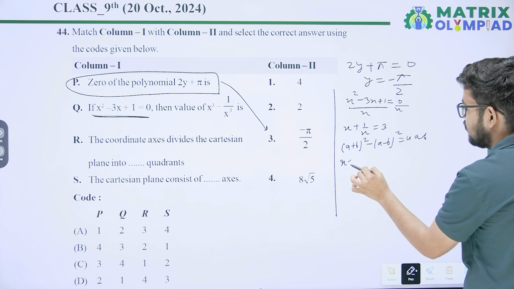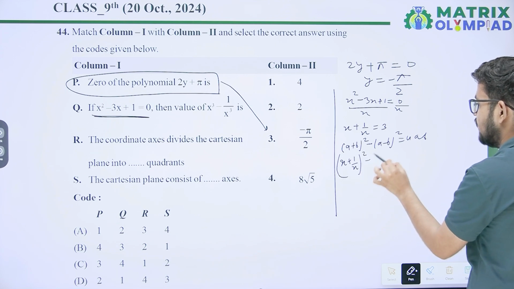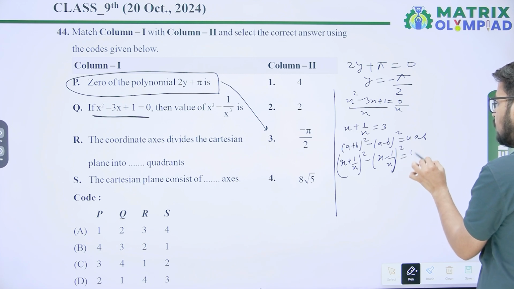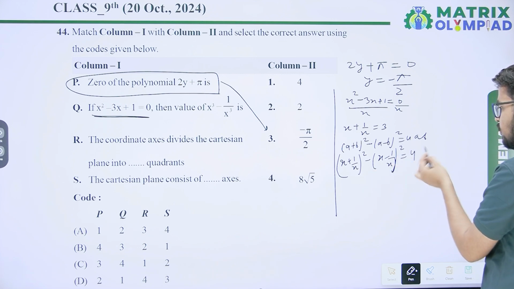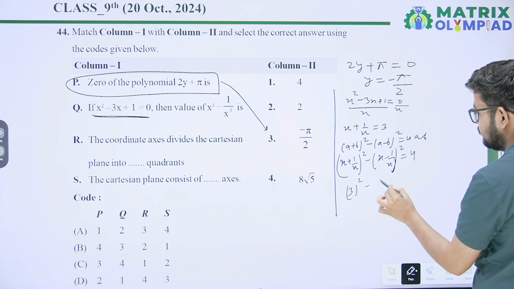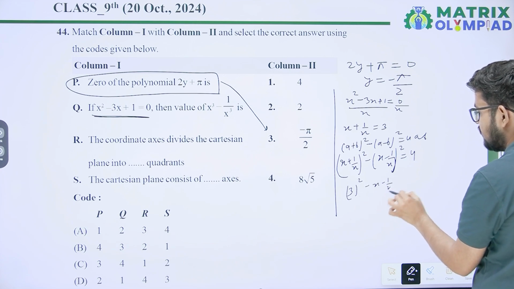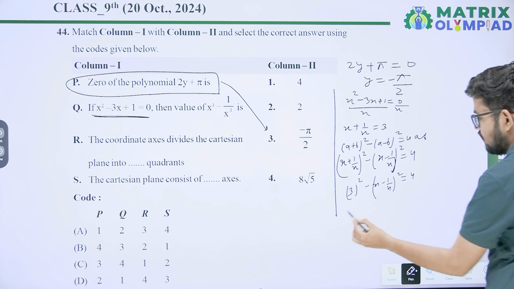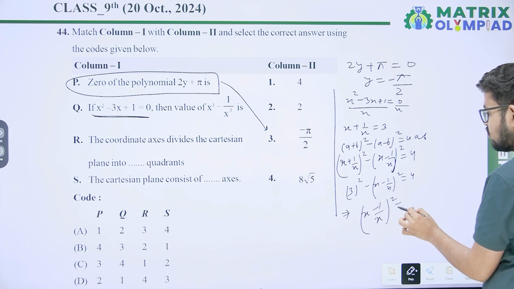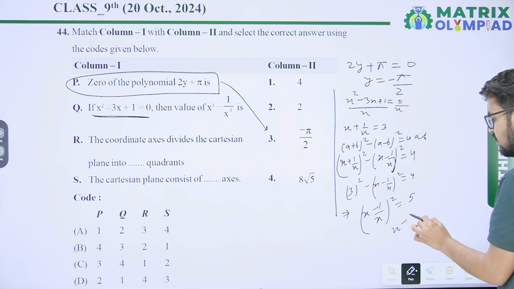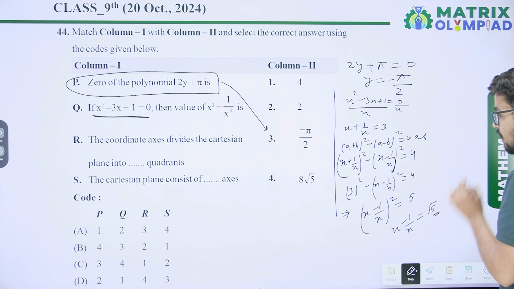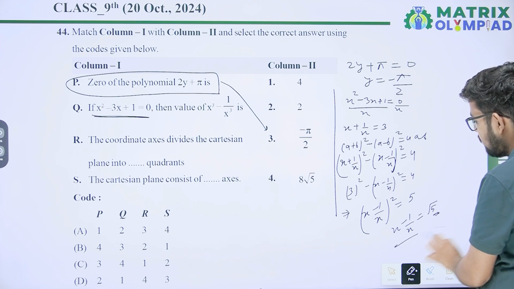So (x plus 1 upon x) square minus (x minus 1 upon x) square equal to 4, as x into 1 upon x is 1. So 3 square minus (x minus 1 upon x) square equal to 4. After simplification, (x minus 1 upon x) whole square equal to 9 minus 4, which is 5. So x minus 1 upon x equal to root 5.